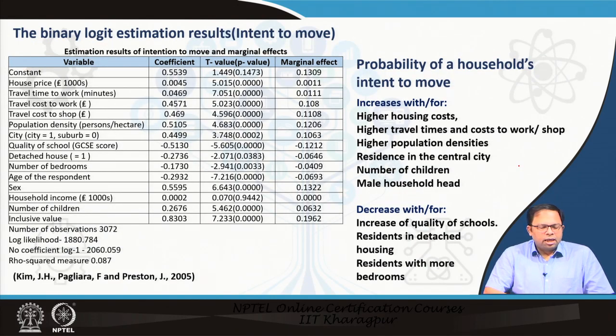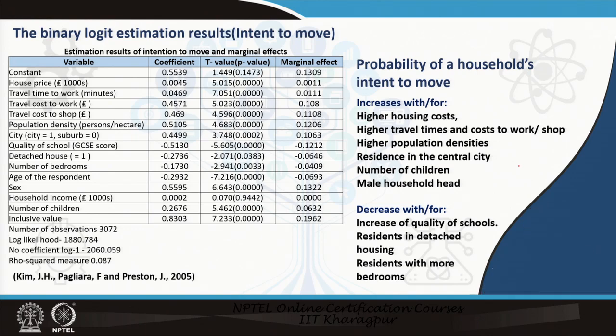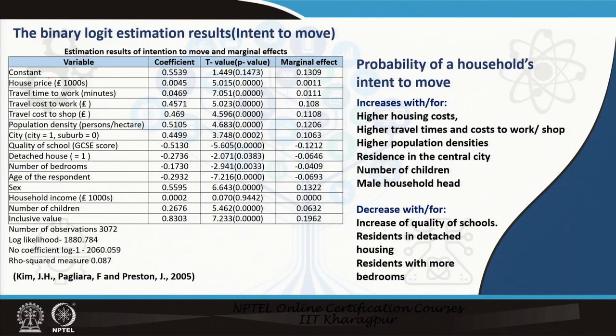So this is the binary logit model estimation. In the next lecture, we will explain how to develop a binary logit choice model, but here we will just discuss the results. So we have the constant, which is the beta 0 coefficient of the regression model, and then the betas, and these are the coefficients given over here. These are the coefficients for house price, travel time to work, travel cost to work, travel cost to shop, and so on. And these are the different positive and negative indicators.